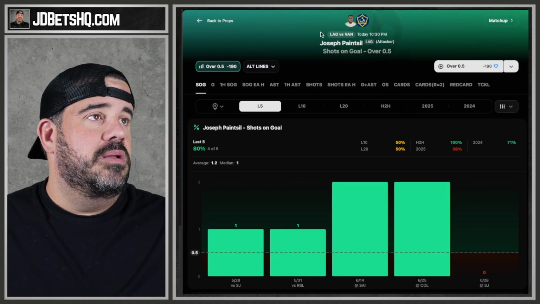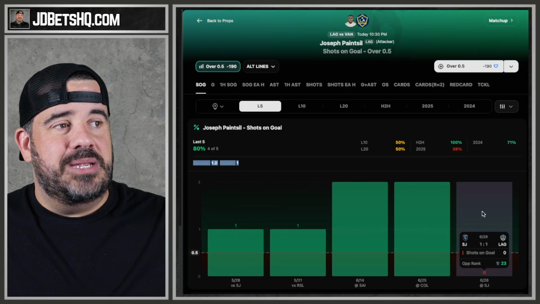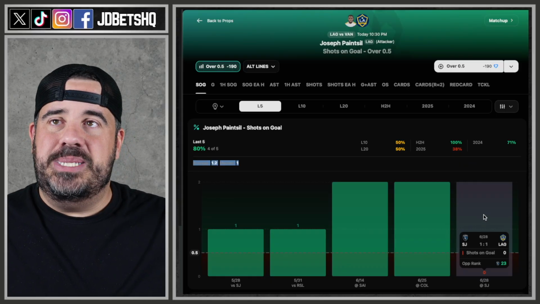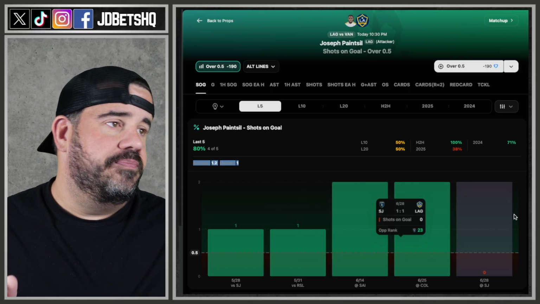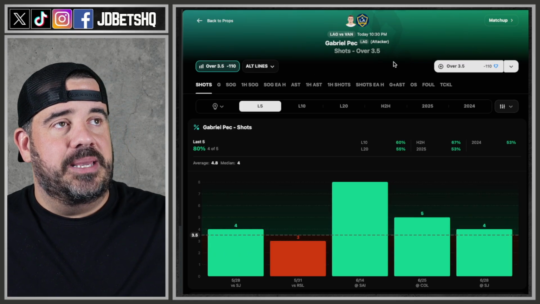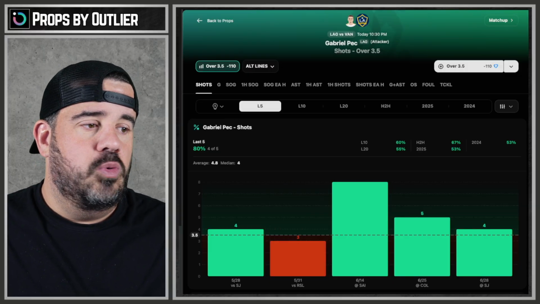Let's look at the other one. Payne still shots on goal, 1.2 average, but he did have a 0 against San Jose, which is a little concerning. San Jose did not beat them. They tied with them. Damn, I had San Jose to win that game. Shameful team. So if I had to pick, I'm taking Peck to get shots. To take 4 shots, that's something he can easily do. So we'll take Peck.